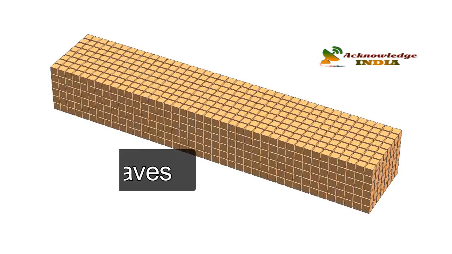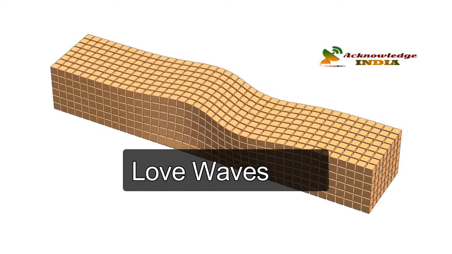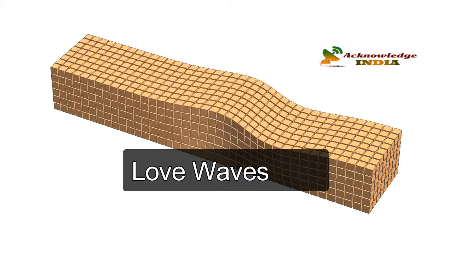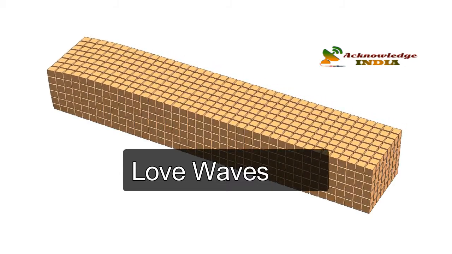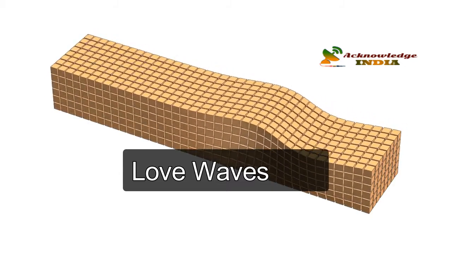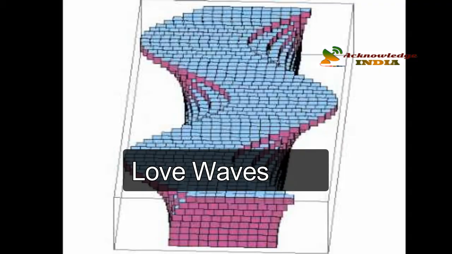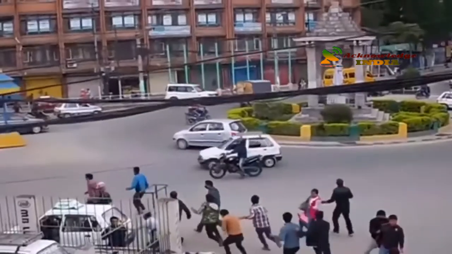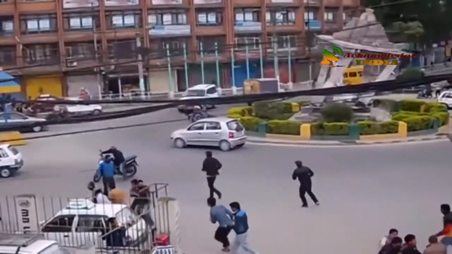The first one is called love wave. It is essentially that of S waves that have no vertical displacement. It moves the ground from side to side in a horizontal plane but at right angles to the direction of the propagation. The horizontal shaking of love waves is particularly damaging to the foundations of the structures.